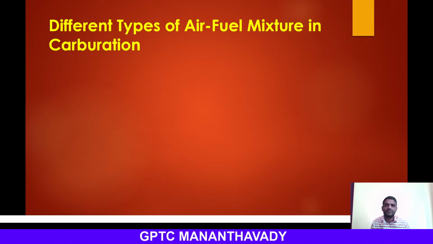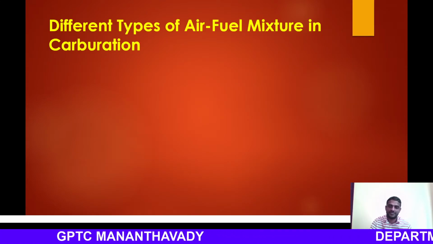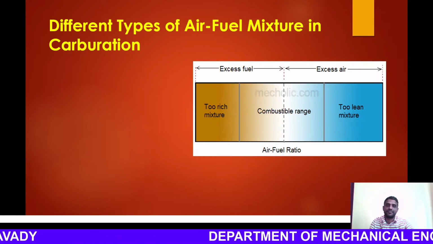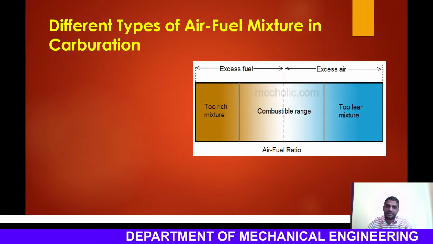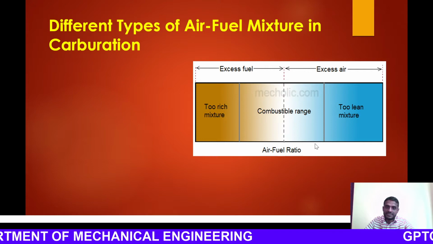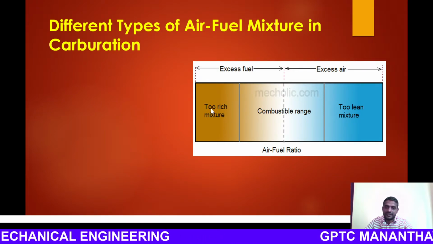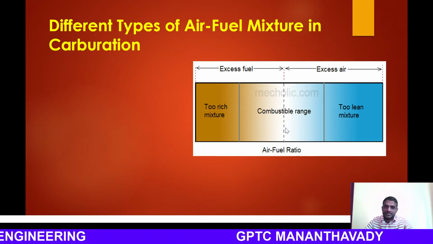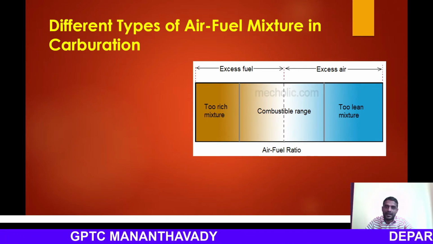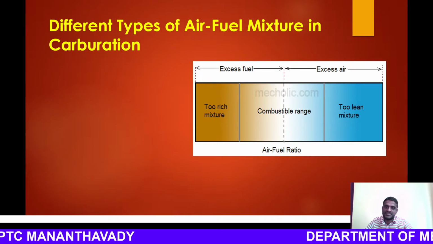So, different types of air fuel mixtures in carburation. Now we are discussing different air fuel mixtures. Here is the schematic representation of the air fuel mixture. Here you can see a combustible range is shown, with two lean mixture regions and two rich mixture regions. This classification is based on the amount of air and amount of fuel that is present in this mixture.